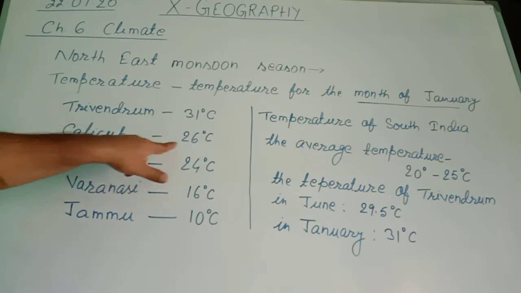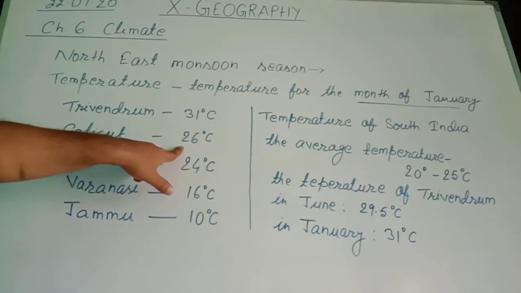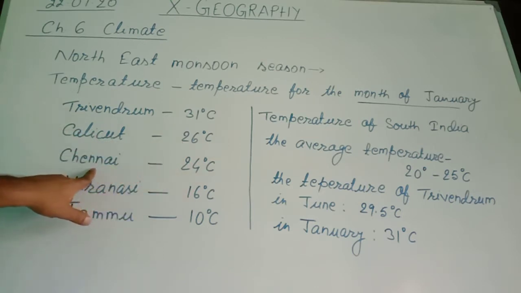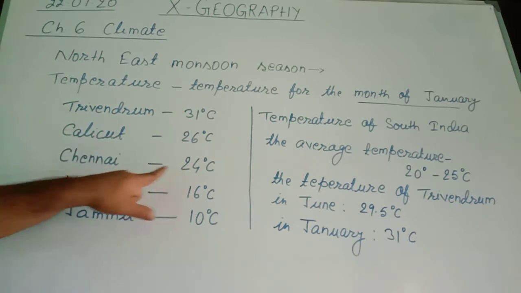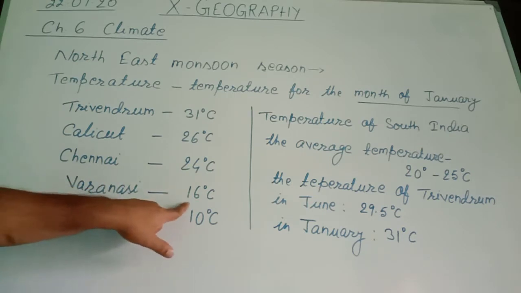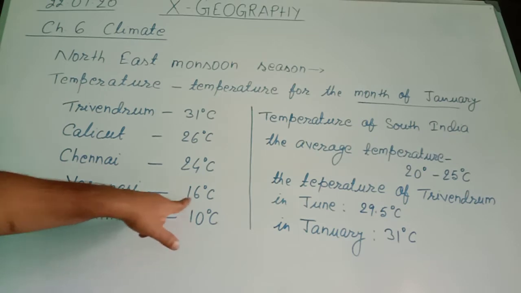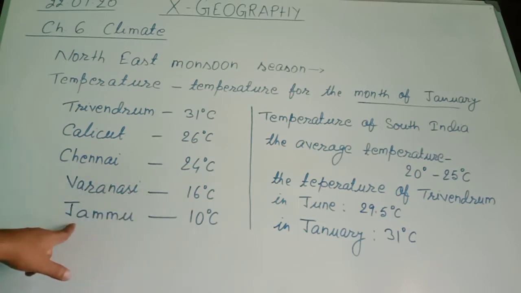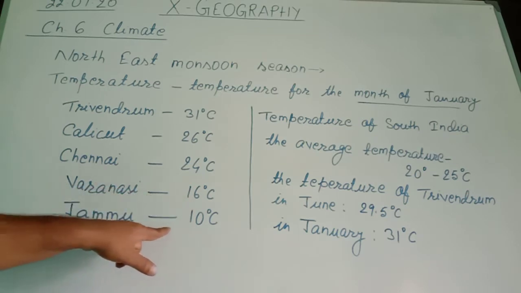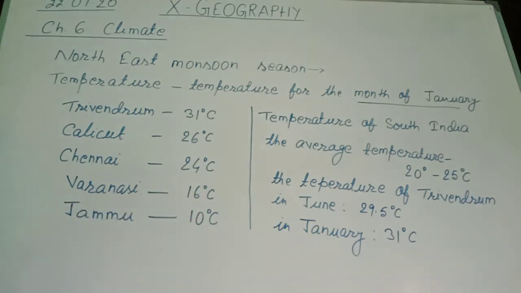In Calicut, that is also in South India, in the coastal region, it is 26 degrees Celsius. Chennai, 24 degrees Celsius. Varanasi in UP, that is in North India, 16 degrees Celsius. Jammu, that is extreme north of India, 10 degrees Celsius.